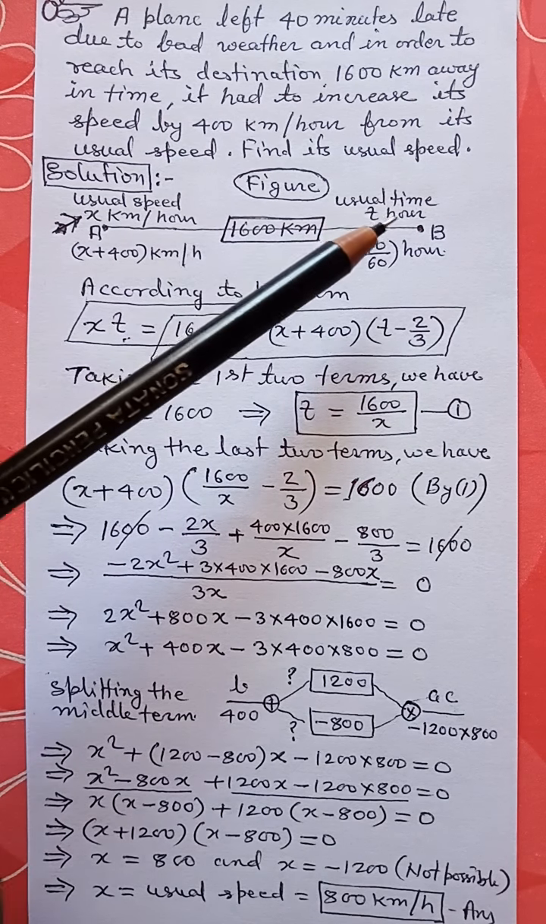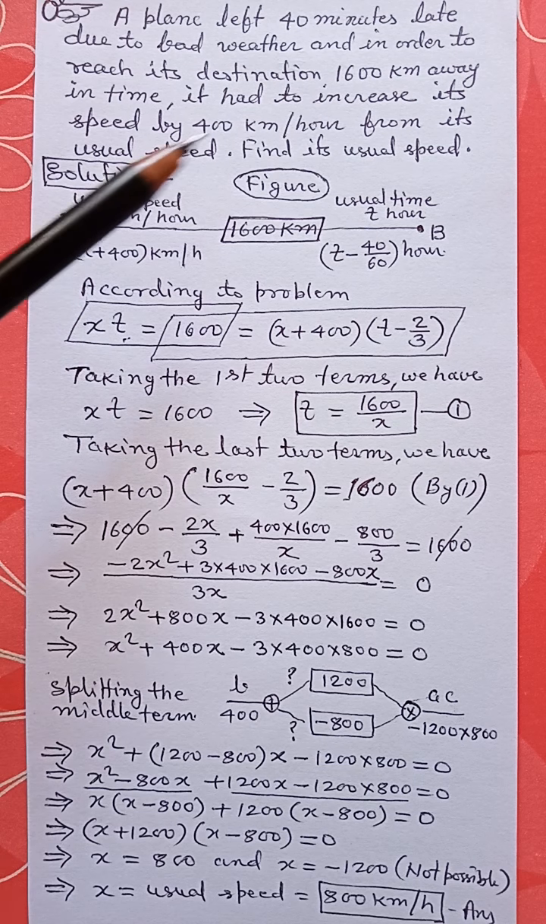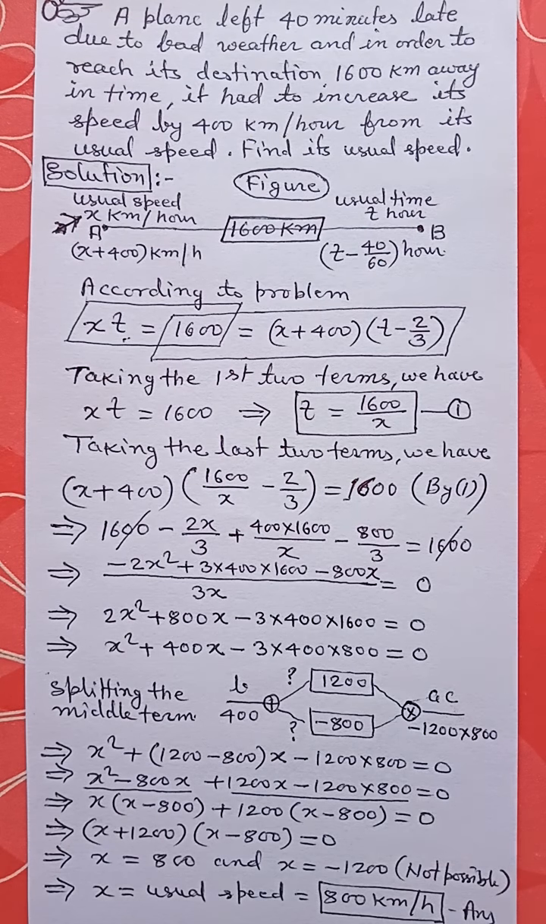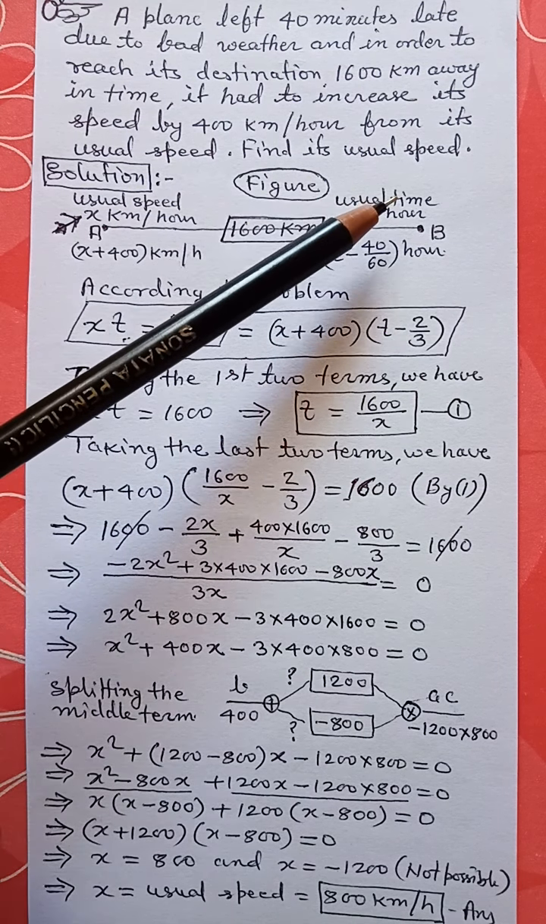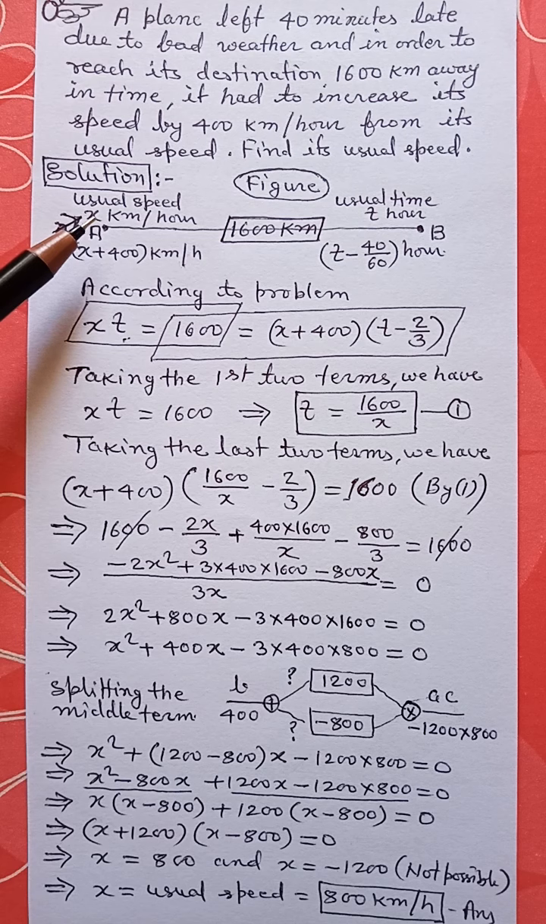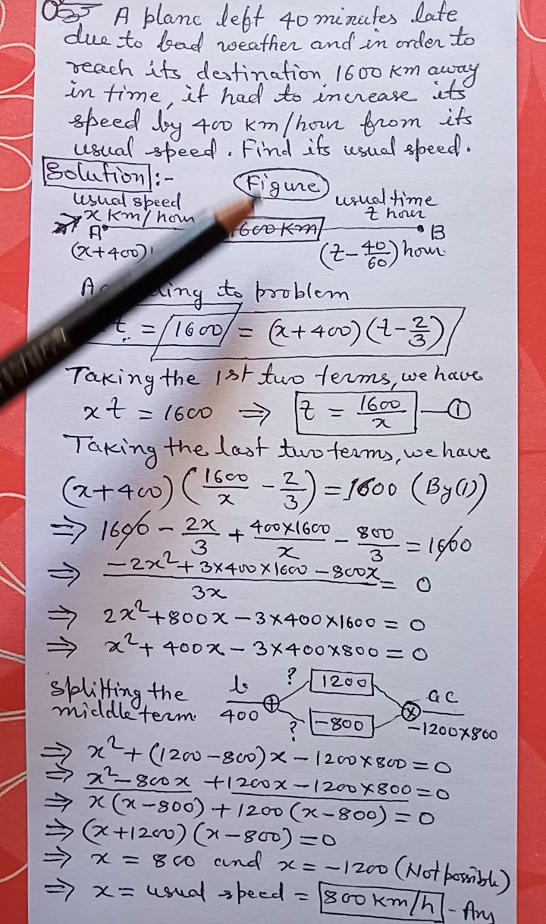Here is the figure. The plane takes off at A and the destination of the plane is at B. Let the usual speed of the plane be x kilometer per hour and the usual time taken be t hour. The distance between A and B is 1600 km as per the question.